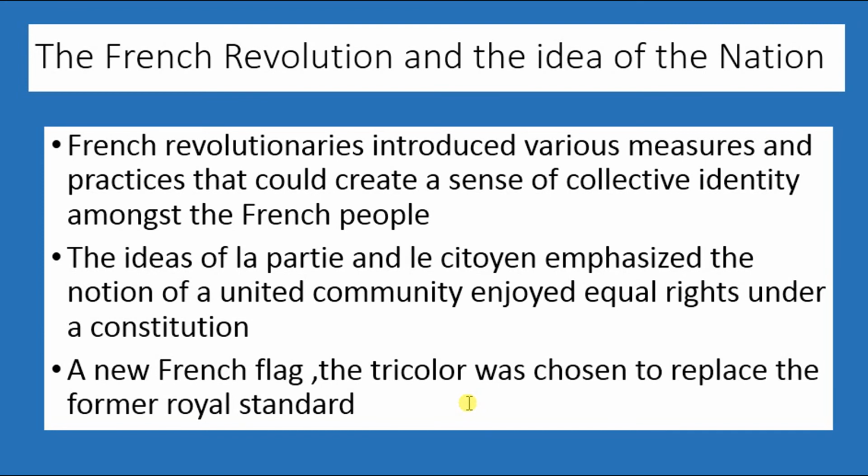People like Thomas Hobbes, Rousseau, John Locke inspired people and explained the theory of social contract, and they explained that the king is not absolute, the king can be questioned. Please recollect all the points which I explained last year about the French Revolution.